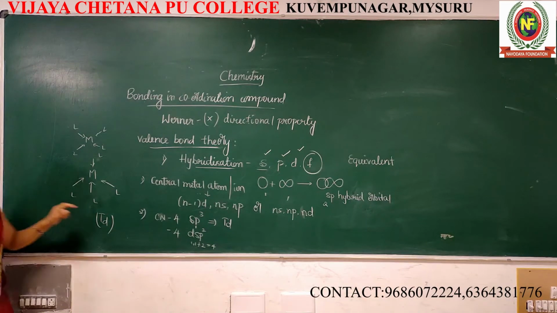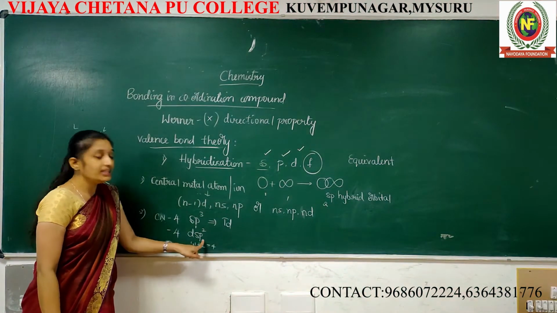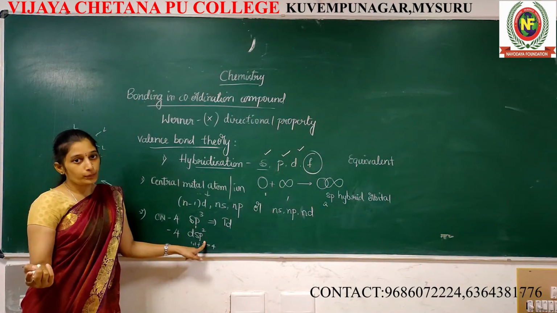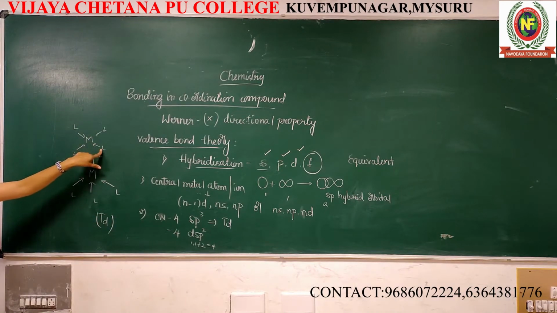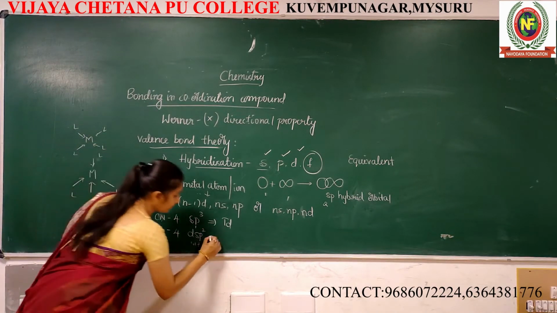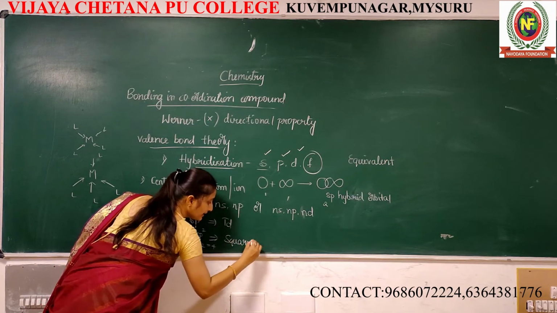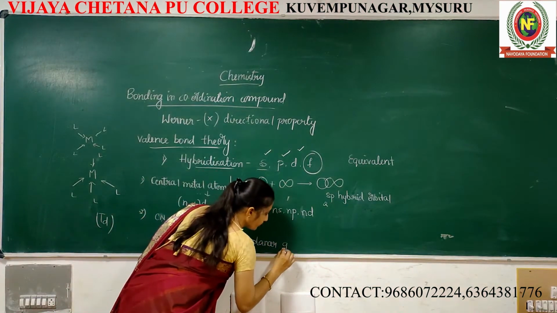Is it clear? If the hybridization involves dsp2, meaning 1d, 1s and 2p, then compulsorily it will occupy square planar geometry.